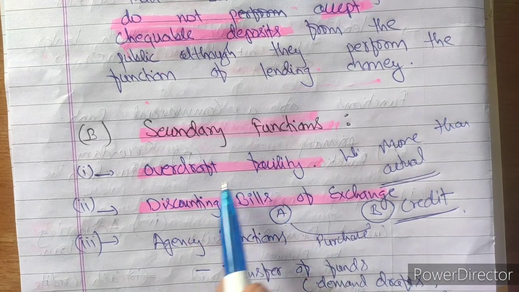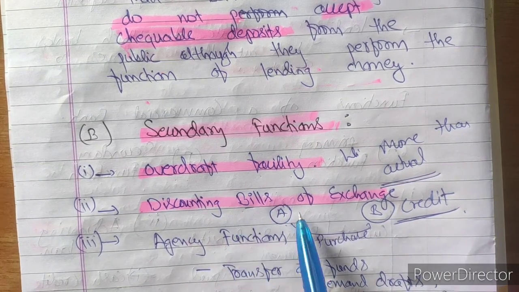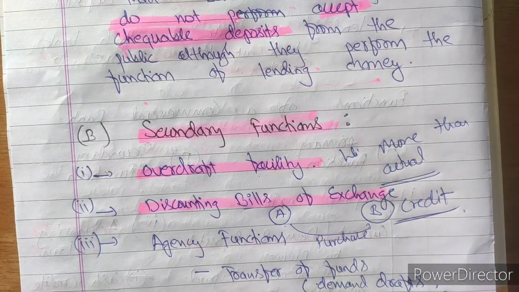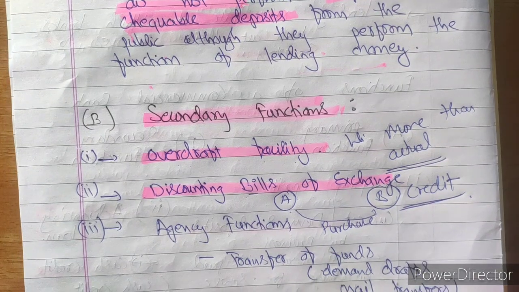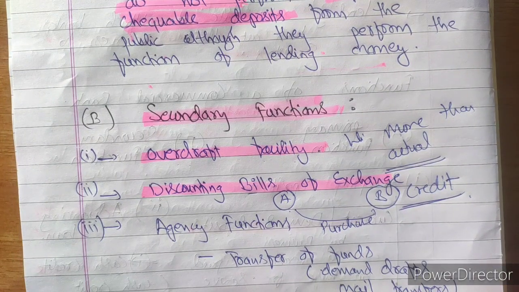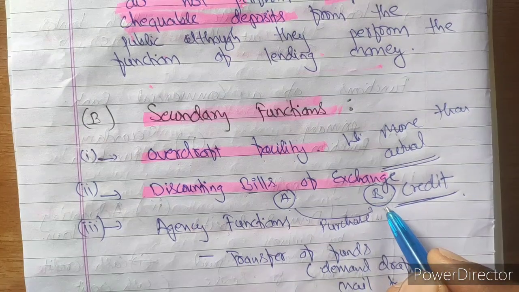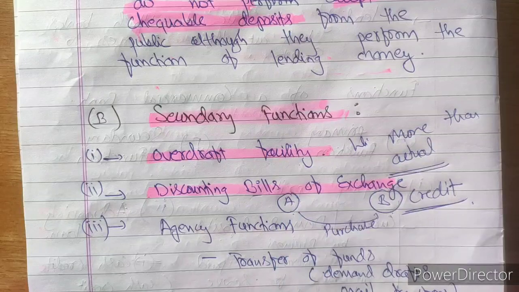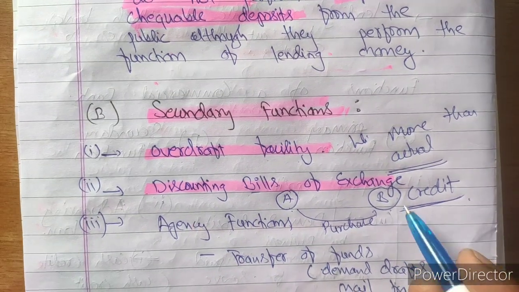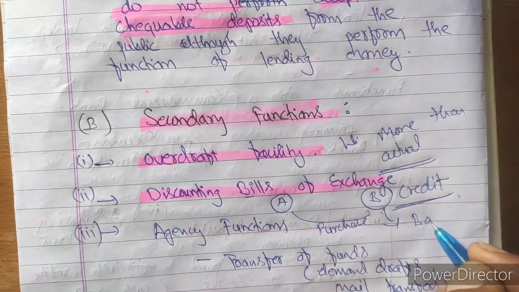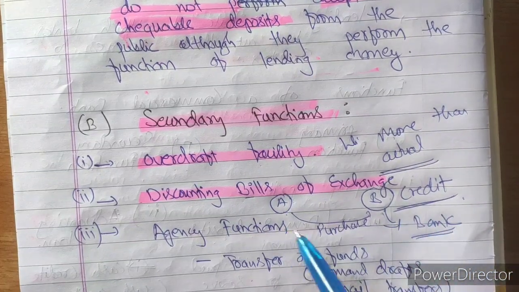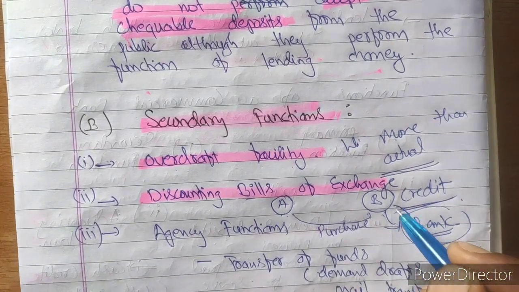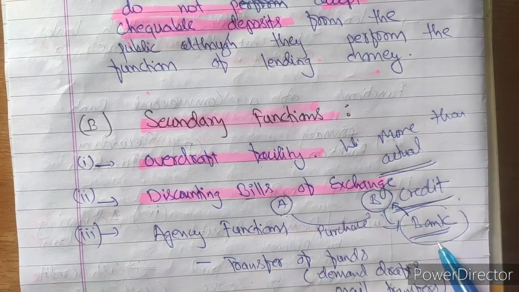A will be issuing one bill as a promise to pay B the amount after a period of time. Say after 3 months, A will give a written bill saying that after 3 months of this date, I will pay you this much amount. Suppose B now needs the money and cannot get it before 3 months, because the bill was for 3 months. What can B do now? B can give this bill to the bank. The bank will keep the bill drawn by A and give the money to B. Now B gets the money and the bill is with the bank.